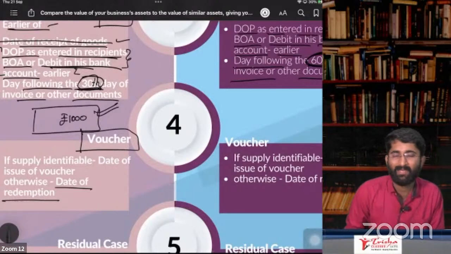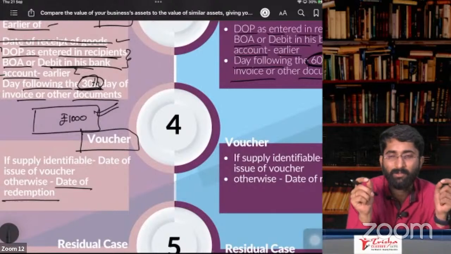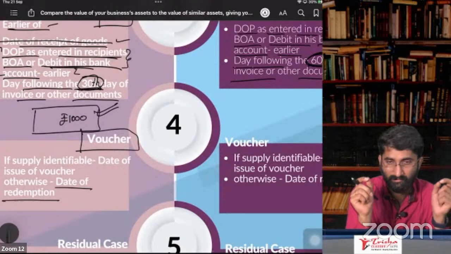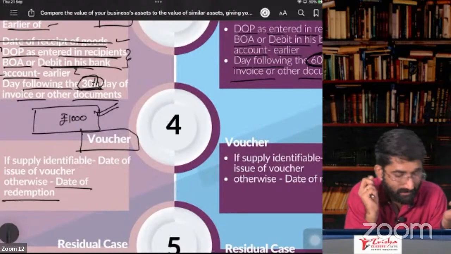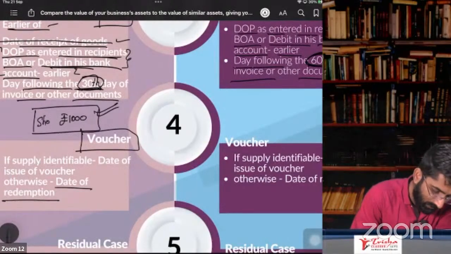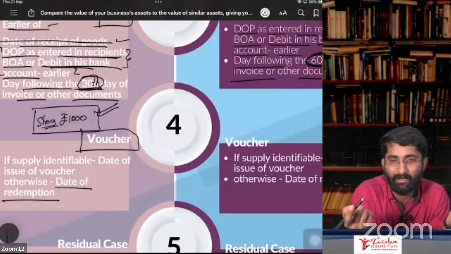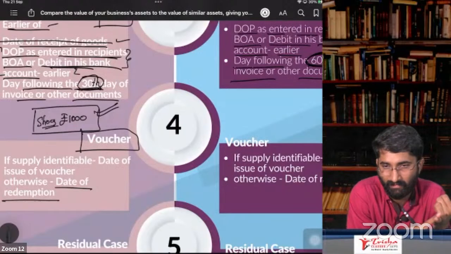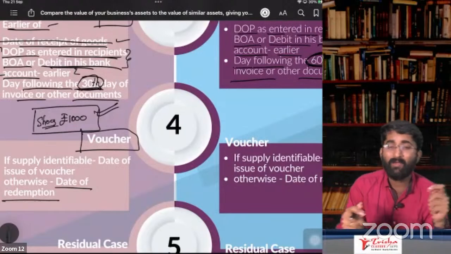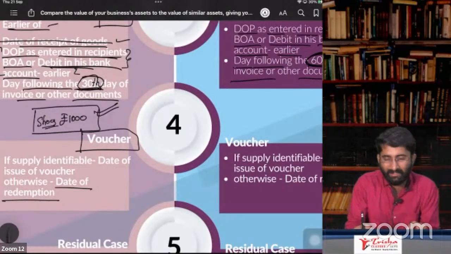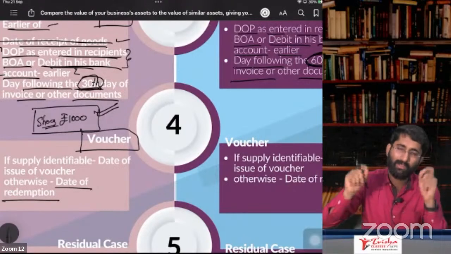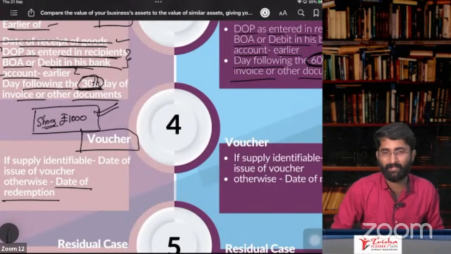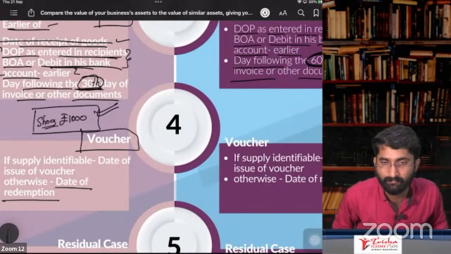If it can be specified, for example, Big Bazaar is giving a 1000 rupees voucher for supply of shoes. In that case, it is a 1000 rupees shoes voucher, so you know the rate of tax. You know what the rate of tax on shoes is. So whenever you are giving such a voucher, that itself is the date of invoice, that itself is the time of supply.